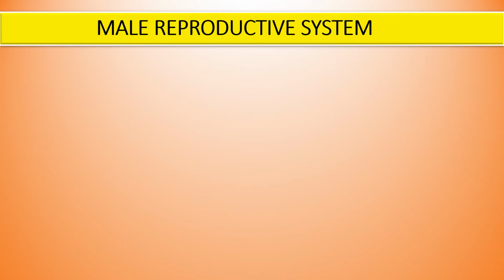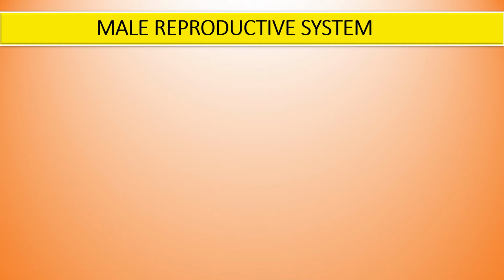Before we understand the process of gametogenesis, that is how the male and female gametes are formed, it is very important to understand the structure of the reproductive system in human beings, because we do not know the structure for gamete formation. For that purpose, let us try to understand the male and female reproductive system. First, let us talk about the male reproductive system in humans.